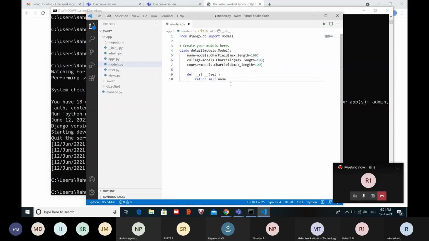You have seen the previous website which I executed, with the student names Meena and Mahesh. So it will be displayed in the admin panel. If you type this, just copy and let me know. Have you done it?